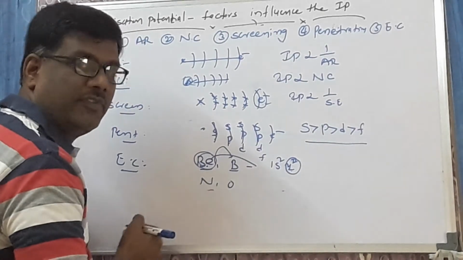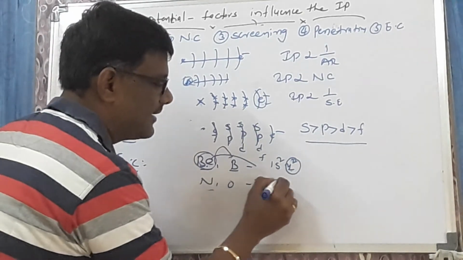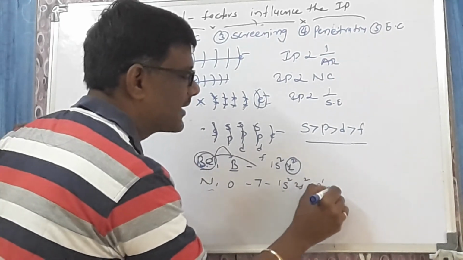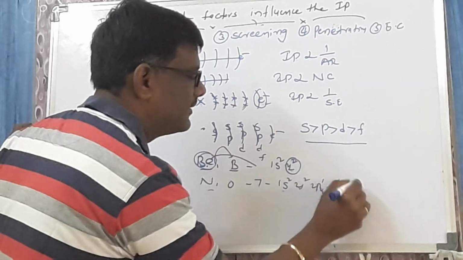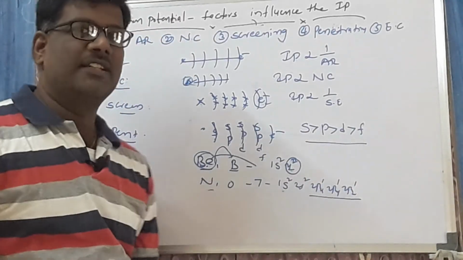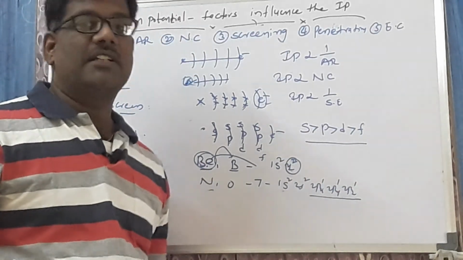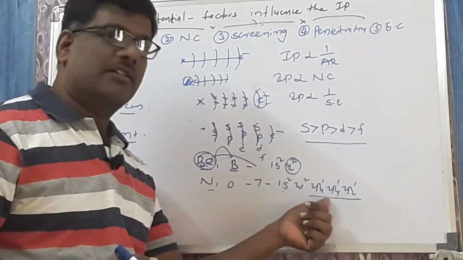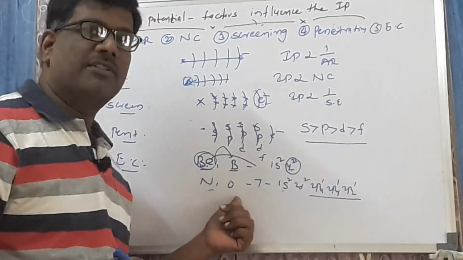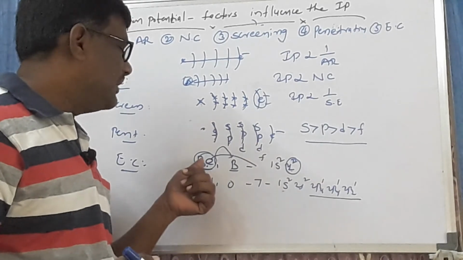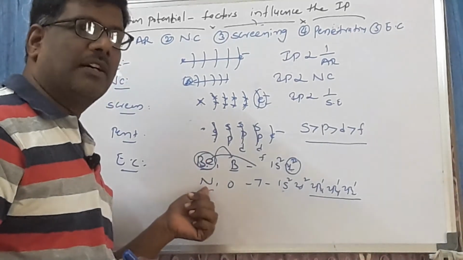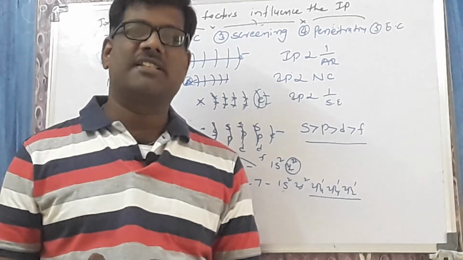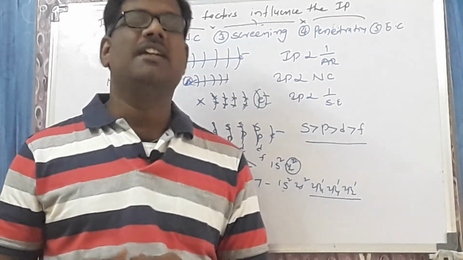Whereas nitrogen, if you observe, has atomic number 7. The electronic configuration is 1s2 2s2 2px1 2py1 2pz1. It has a half-filled configuration. Whenever it has a half-filled configuration, it also has high stability. Due to this reason, removal of an electron from nitrogen is difficult as compared to oxygen. That's why the elements which have full-filled and half-filled configurations have extra stability. Removal of an electron requires much energy. That's why ionization potential increases.